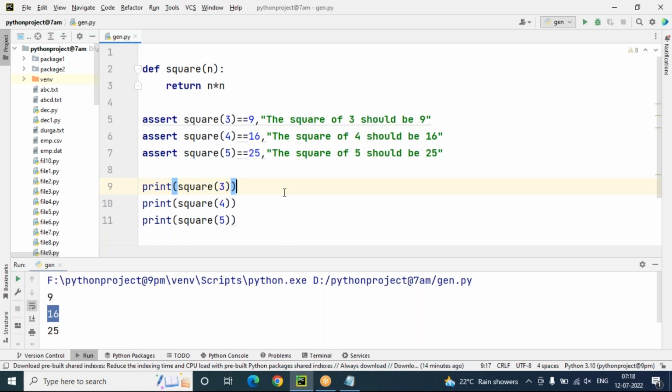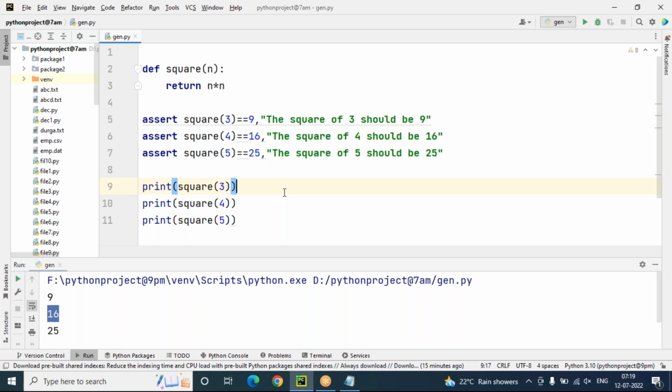But sir, what is the main difference between assertion and exception? Okay, assertion concept is there, exception concept is there. Already we discussed exception. Exception is used to handle runtime errors, but assertion is used to handle development errors. Assertions are used to handle development time errors, which will make alerts to the programmer. Exception handling means runtime errors that are raised from the end user's point of view. Due to the end user's invalid inputs, mostly exceptions will be raised. That is the concept.